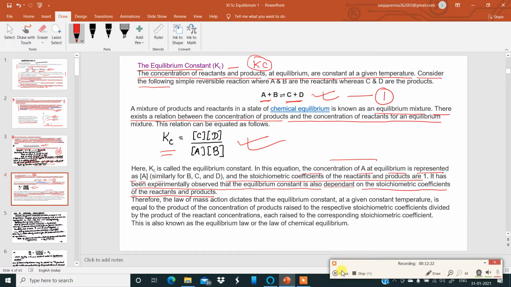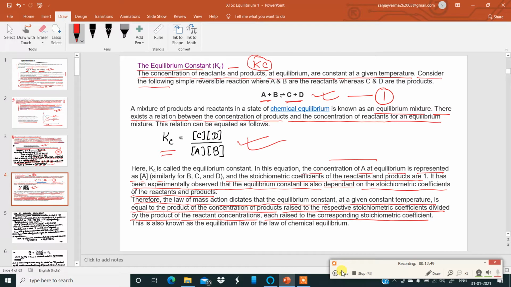The stoichiometric coefficient may not be 1, it may be 2, 3, whatever. Therefore, the law of mass action dictates that the equilibrium constant at a given constant temperature is equal to the product of the concentrations of the products raised to their respective stoichiometric coefficients, divided by the product of the reactant concentrations, each raised to the corresponding stoichiometric coefficient.